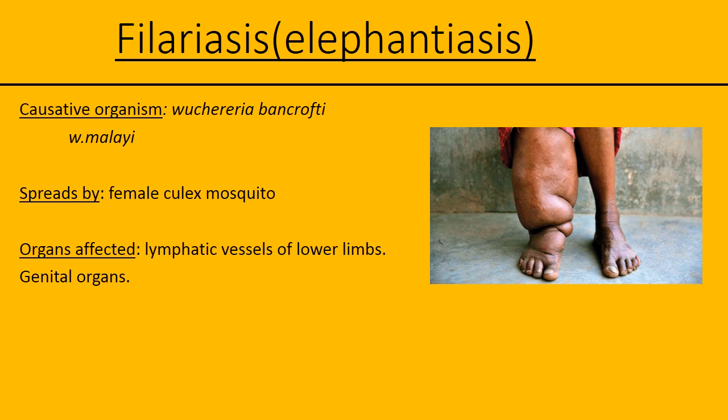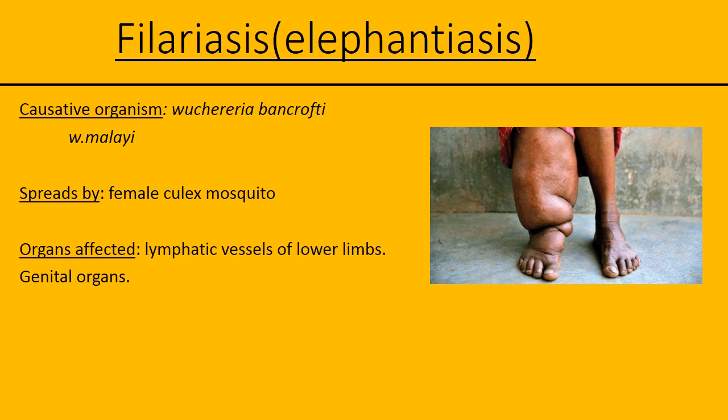It injects the pathogen into the host body. Clear? When it is injecting the pathogen, usually it will inject it into the lower limb. In the lower limb, the pathogen selects lymphatic vessels. So the organ affected in this case is the lymphatic vessels of the lower limb.